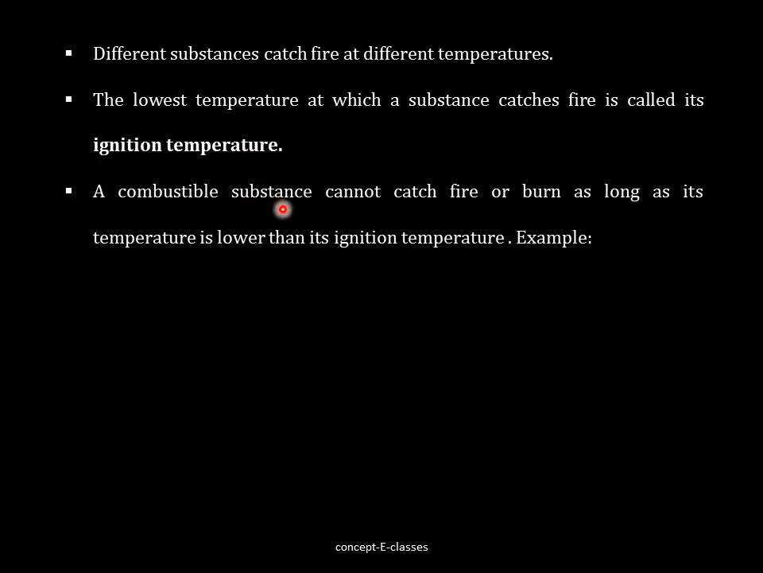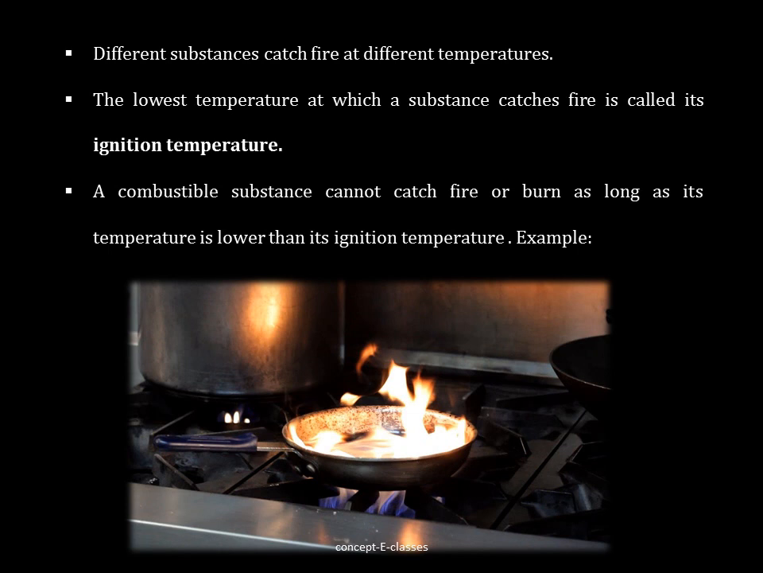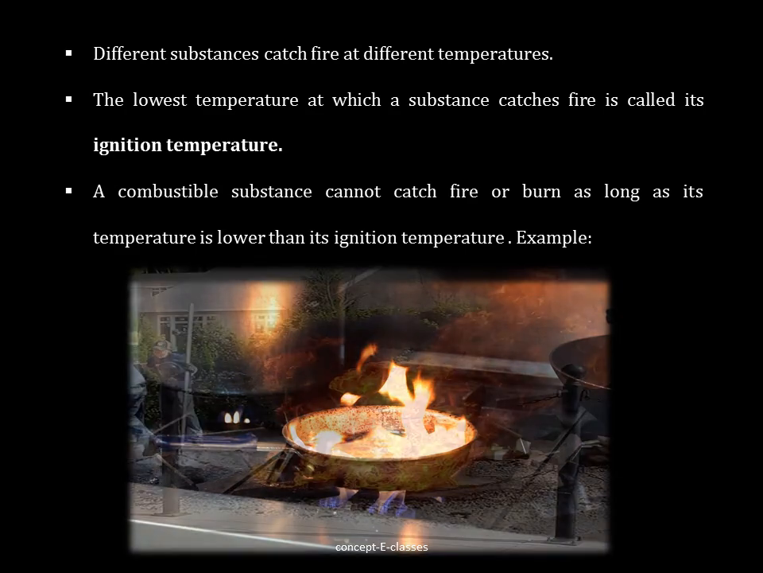A combustible substance cannot catch fire or undergo combustion as long as its temperature is lower than its ignition temperature. Therefore, we should apply heat in order to raise its temperature above its ignition temperature. Let's see more examples. Have you ever seen cooking oil? It catches fire in a frying pan if it's kept on a burning stove for a long time. That is because the oil reaches its ignition temperature and catches fire.